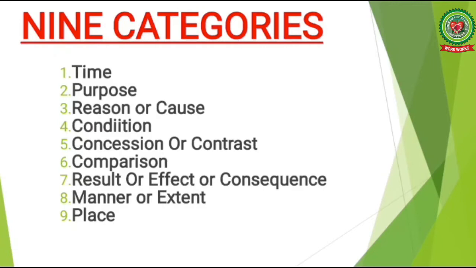Subordinating conjunctions can be classified into 9 categories according to their meanings. Subordinating conjunctions of time, purpose, reason or cause, condition, concession or contrast, comparison, result or effect or consequence, manner or extent, and the last one is place.